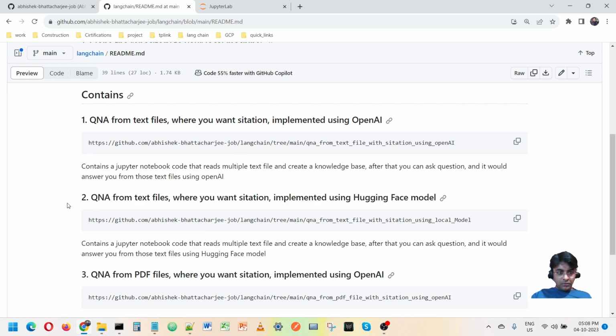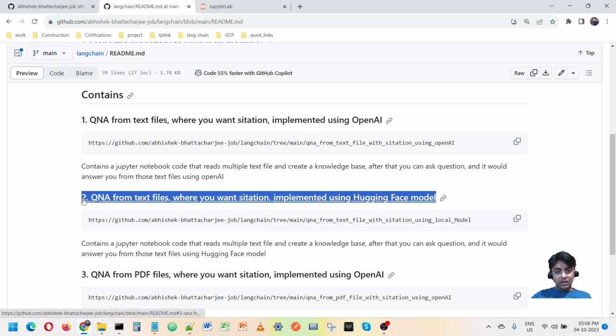First of all, let me tell you why we may need this. Sometimes we need to fine tune, or we have very important data that we don't want to send outside. Then we have to train or fine tune our model.